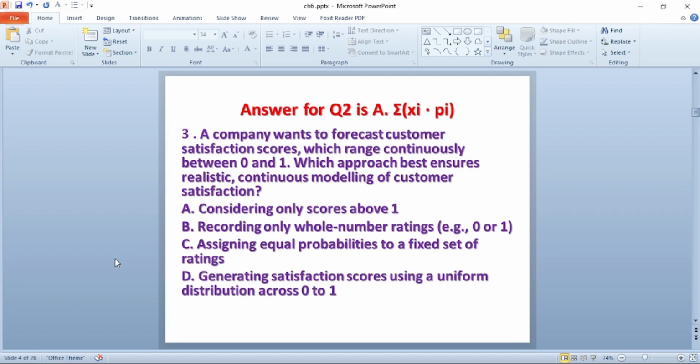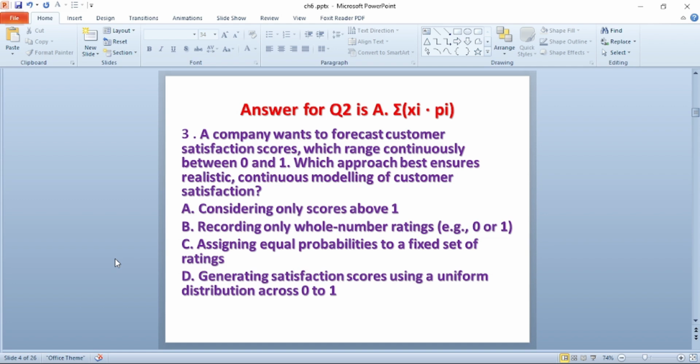Question number 3. A company wanted to forecast a customer satisfaction score which ranges continuously between 0 and 1. Which approach best ensures realistic continuous modeling of customer satisfaction? A, considering only a score above 1.